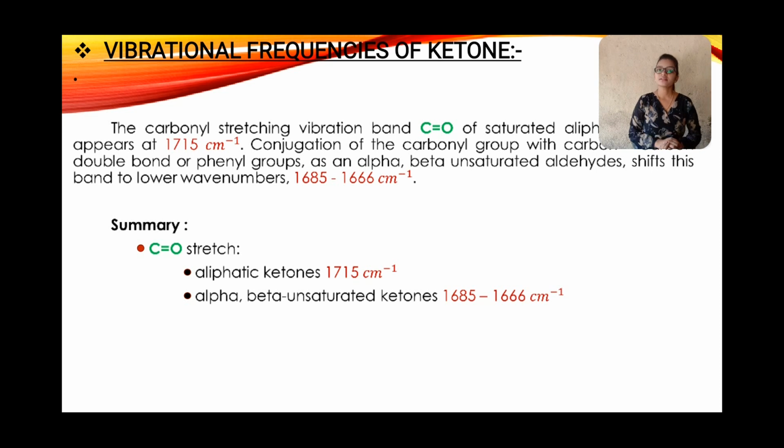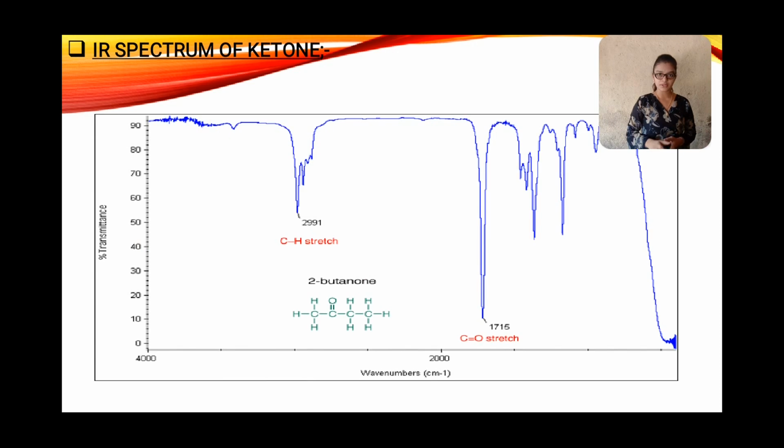Summary: C=O stretch of aliphatic ketones 1715 cm⁻¹, alpha beta unsaturated ketone 1685 to 1666 cm⁻¹. And this is the IR spectrum of ketone. This is the C–H stretch, and this is the C=O stretch, and this is the example of 2-butanone.